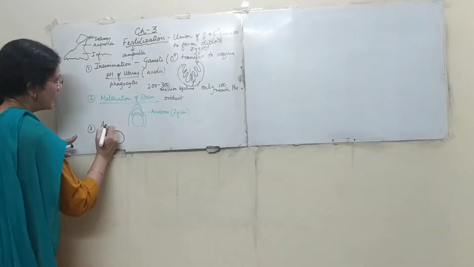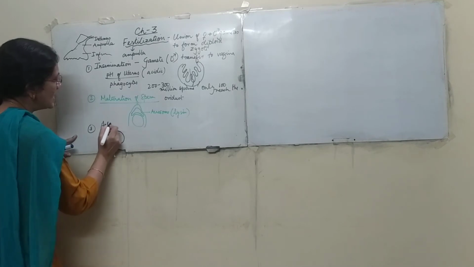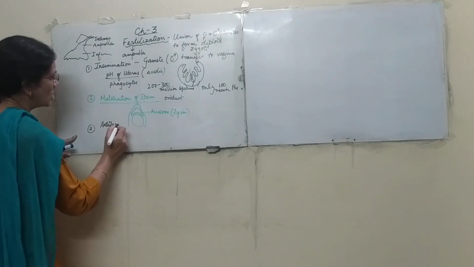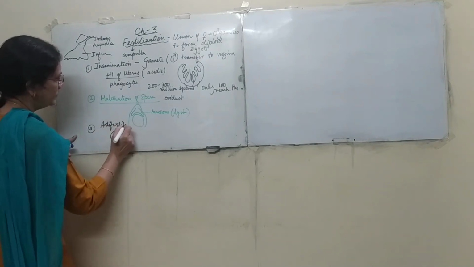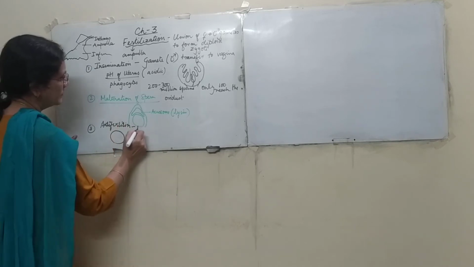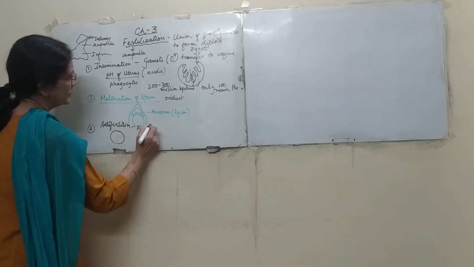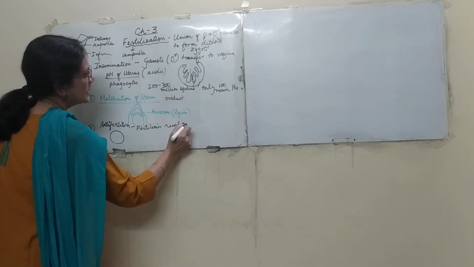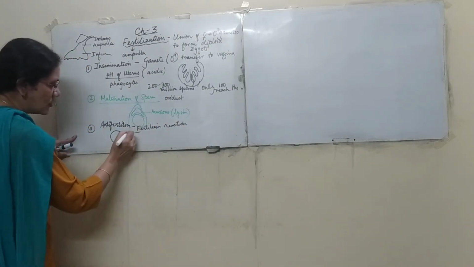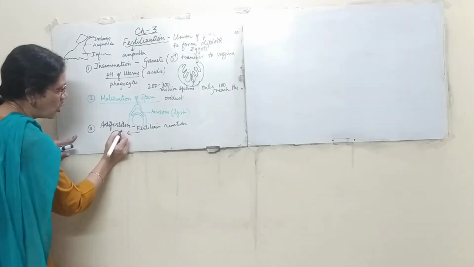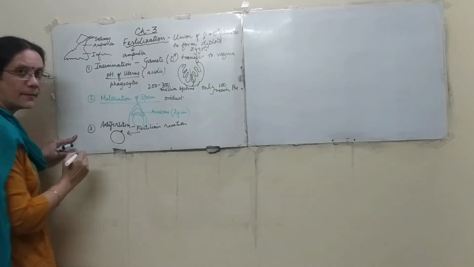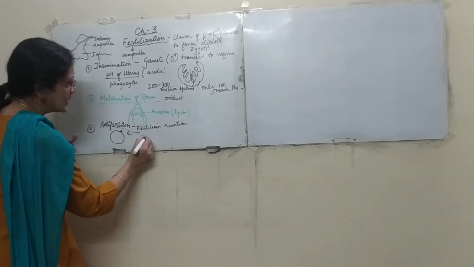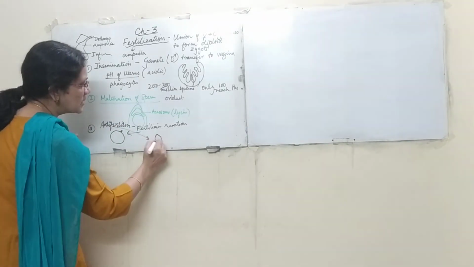So it is the anti-fertilizin and fertilizin reaction. What happens here? The fertilizin is present on the wall of the egg and the anti-fertilizin is actually present on the sperm.